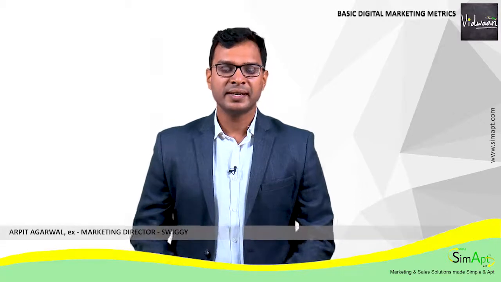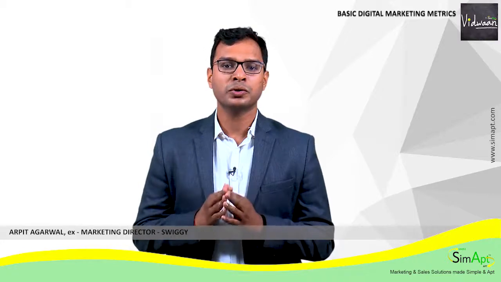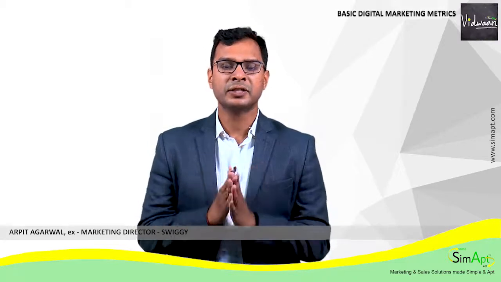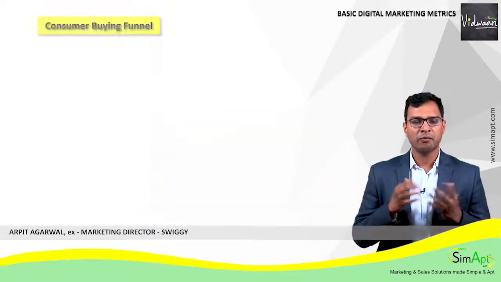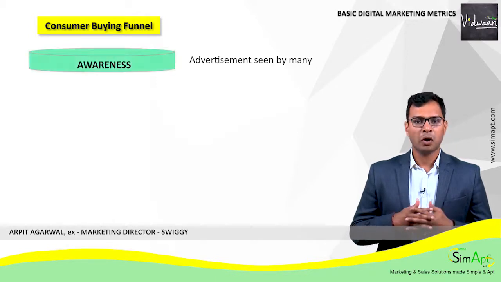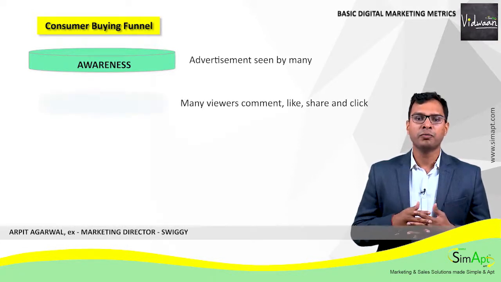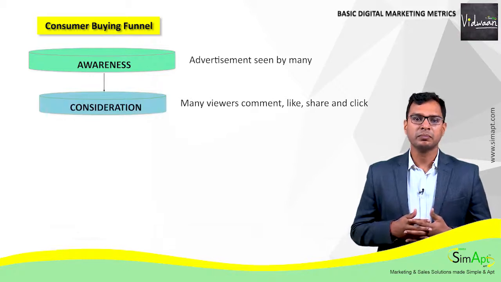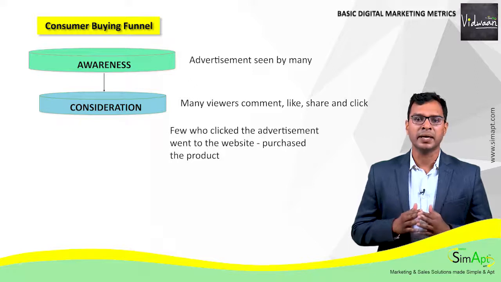Having learnt about digital channels and the consumer buying funnel, let's get going with mapping those to arrive at the essential digital marketing metrics. You make an advertisement and post it, say, on Facebook. The ad is seen by many, which increases awareness. Out of all those who see, many comment, like, share, and click. All those customers have moved to the consideration stage. Now, a few of them who clicked your advertisement go to your website, like your product, and buy it.